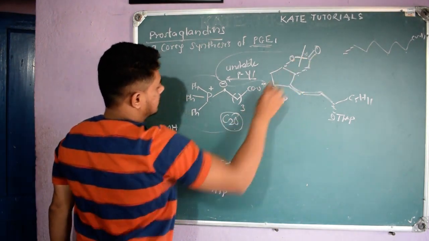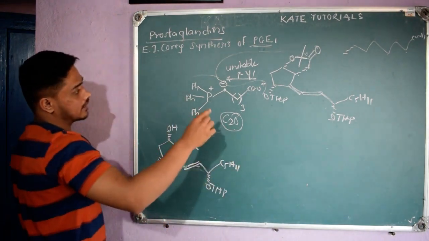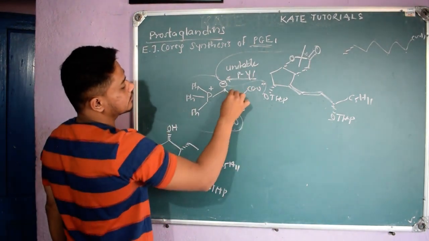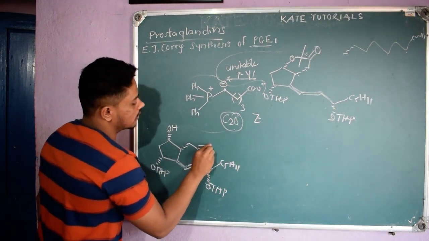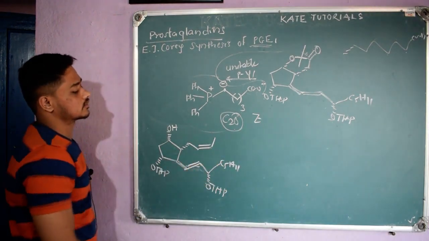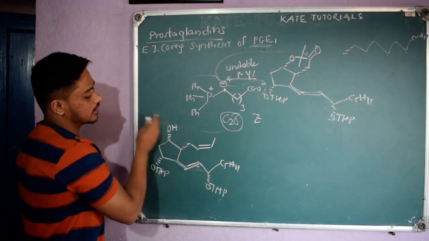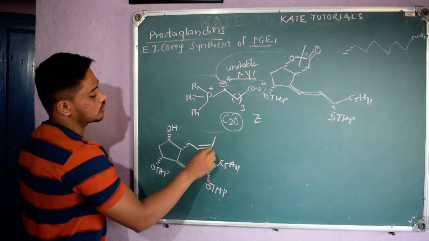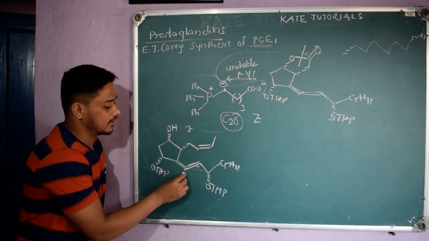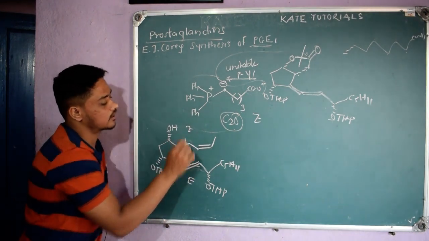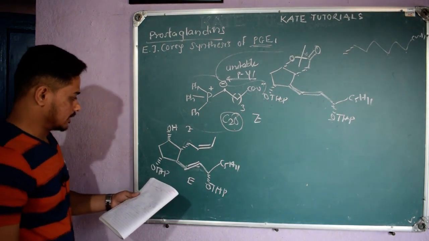CH2 is there, next carbon, right, and here a double bond I'll get. What kind of double bond? Since this is unstable, with no protection group, I'll get the Z alkene only. So I'm going to get the double bond here, that is Z, so I'll show it like this. So see, this bulky group and this bulky group are above, so here I will get the Z alkene. Initially when the phosphorus ylide was stable, I used to get the E alkene, right? So here I got the Z alkene. So other things remain as they are, right?